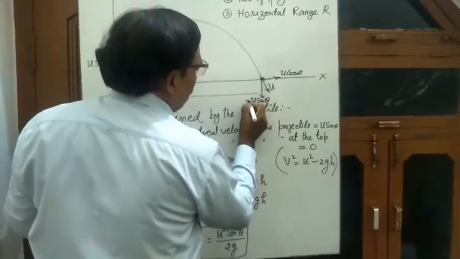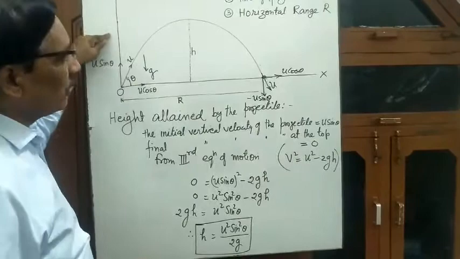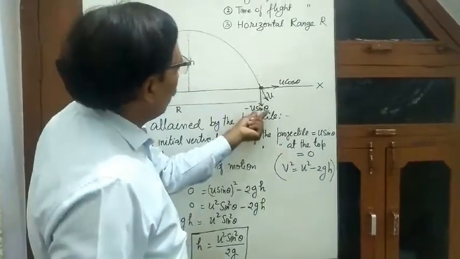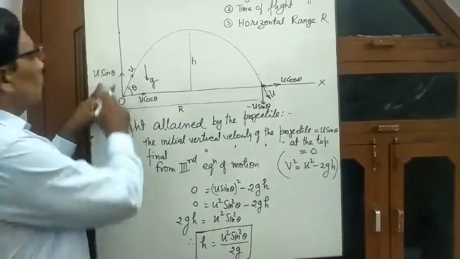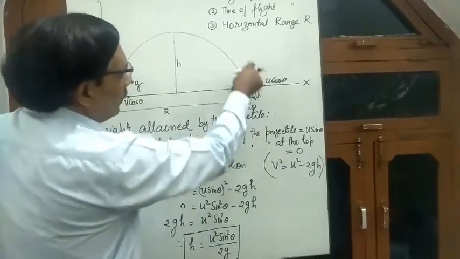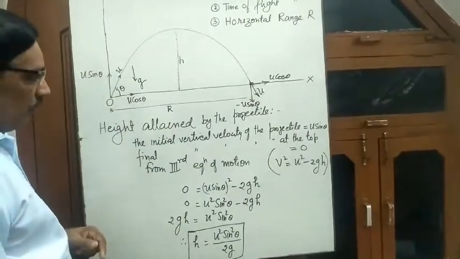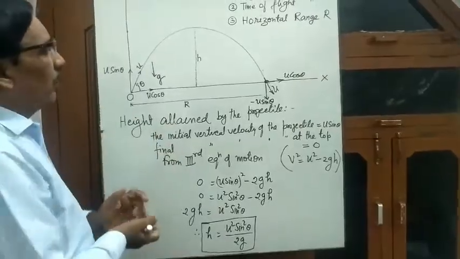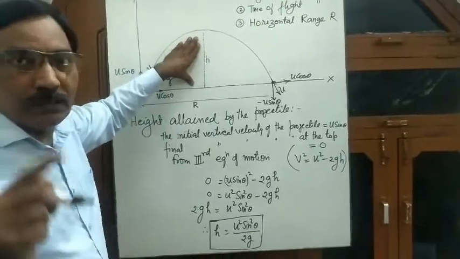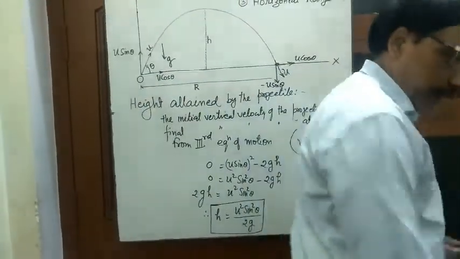But this will be negative because initially it was u sin theta in upward direction, now it is in downward direction, so it will be negative. Initial velocity is u sin theta, and final velocity when it hits the ground is the vertical velocity in downward direction. Here it is minus u sin theta. So what will be the time? We will calculate that time by using the first equation of motion. Use the first equation of motion to find this.